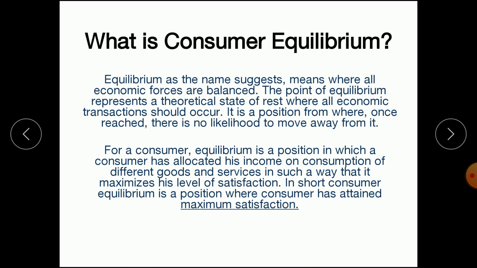So for a consumer, equilibrium means a position where the consumer attains maximum satisfaction by distributing his limited income on goods and services. Basically, consumer equilibrium means when the consumer has attained maximum satisfaction.